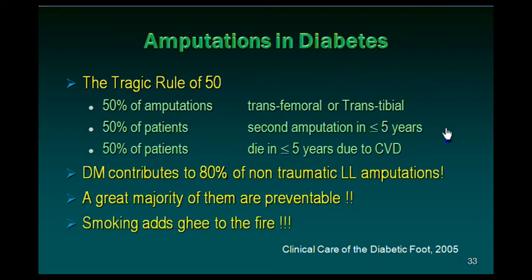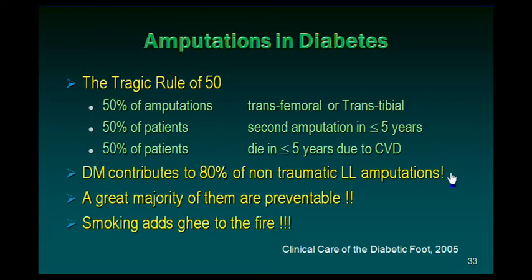In 50% of the patients, a second amputation will be necessitated in less than 5 years. 50% of the patients with amputation die in the next 5 years, not due to the complications of the foot, but due to other cardio-metabolic complications of diabetes, particularly cardiovascular disease.